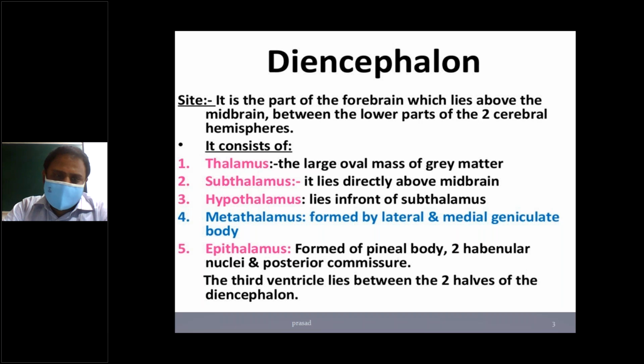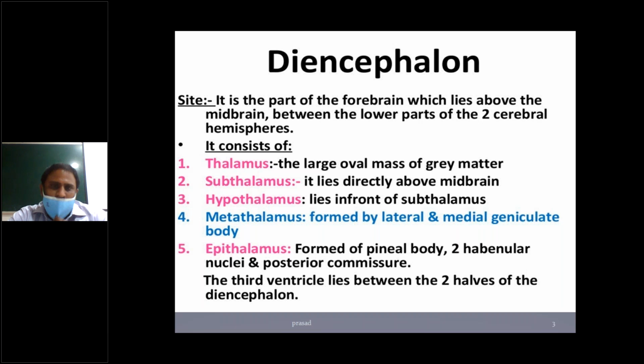It consists of the thalamus, a large oval mass of gray matter; the subthalamus, which lies directly above the midbrain; the hypothalamus, which lies in front of the subthalamus; and the metathalamus, formed by the lateral and medial geniculate bodies. The epithalamus is formed by the pineal body, habenular nuclei, and posterior commissure. The third ventricle lies between the two halves of the diencephalon.